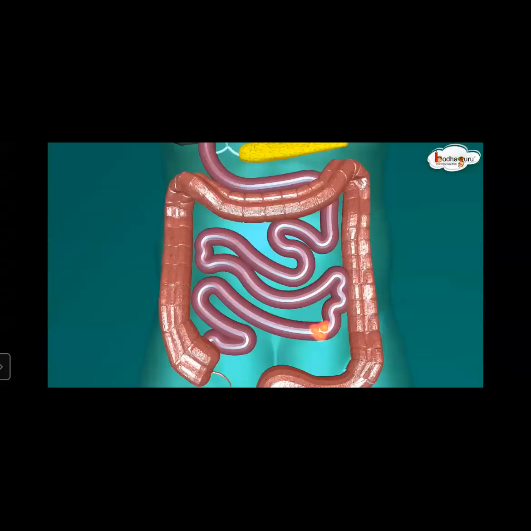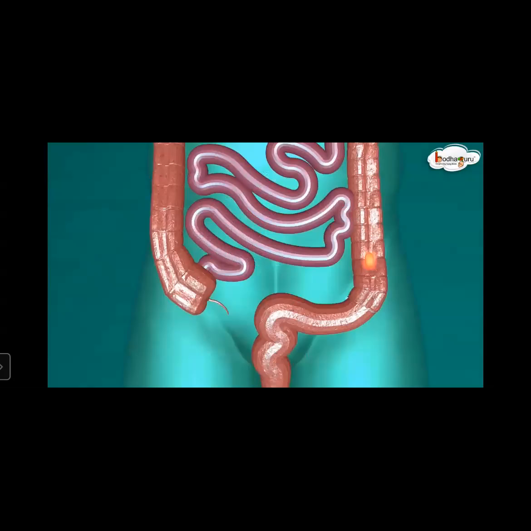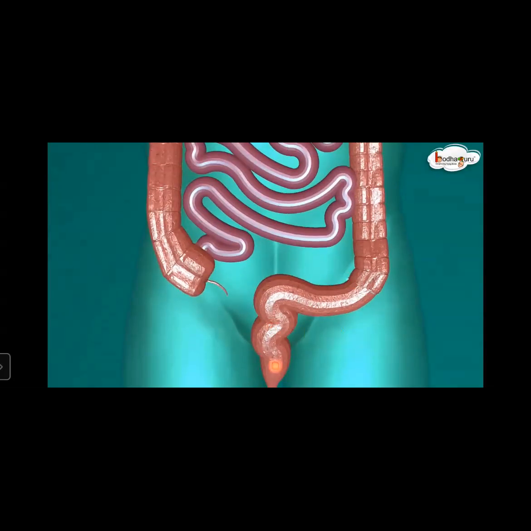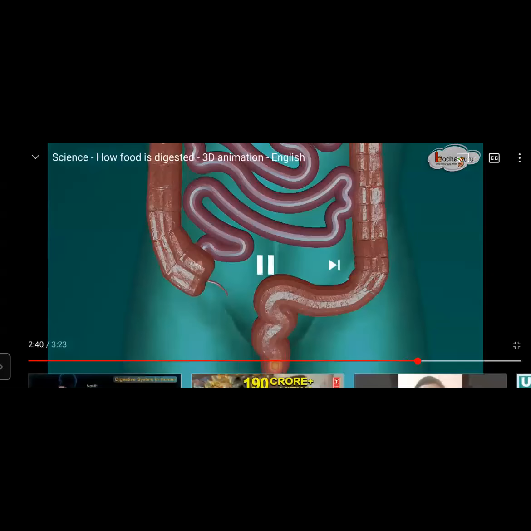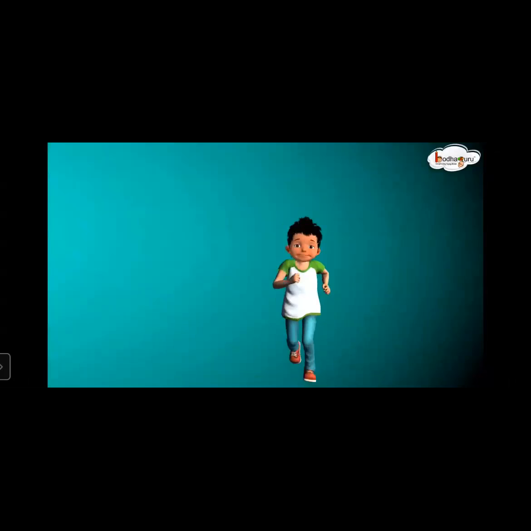Firstly, the food enters the small intestine, and then the undigested food goes into the large intestine. In the large intestine, the water is absorbed and the undigested food comes out from the rectum. As shown in the figure, undigested food comes out in solid form from the rectum. So this is how digestion of food occurs.